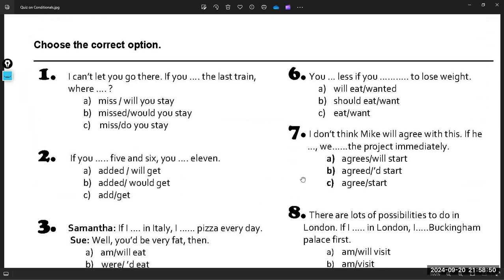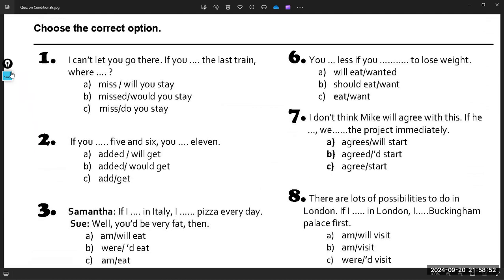Now, six is saying, you ___ less if you ___ to lose weight. A, will eat, wanted. B, should eat, want. C, eat, want. What is the correct multiple choice?